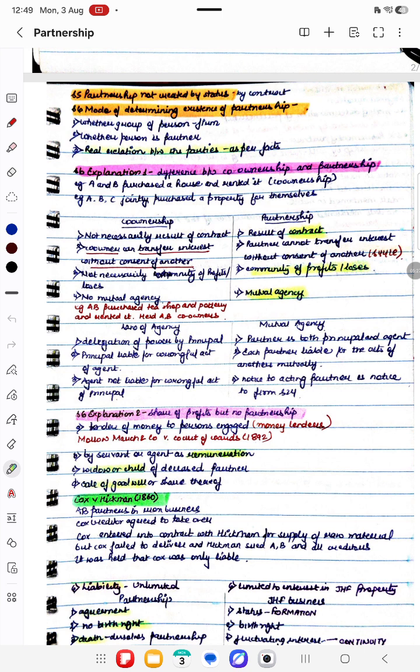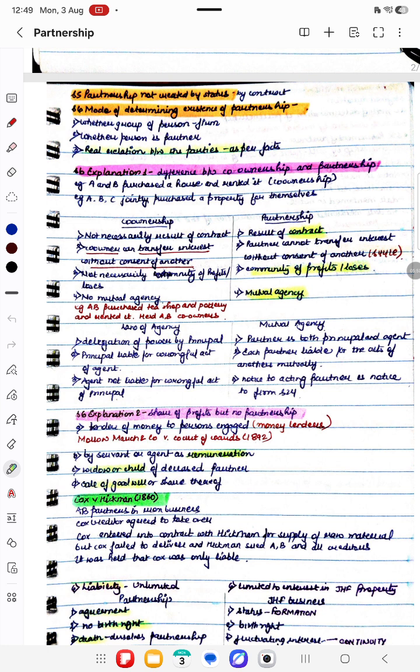Explanation 1 attached to Section 6 differentiates between co-ownership and partnership. Sometimes when two or more persons buy or purchase anything, they can become co-owners of that property. However, in that case, they will be co-owners, not partners, because the intention is to own the property together rather than to share profits or carry on a business.